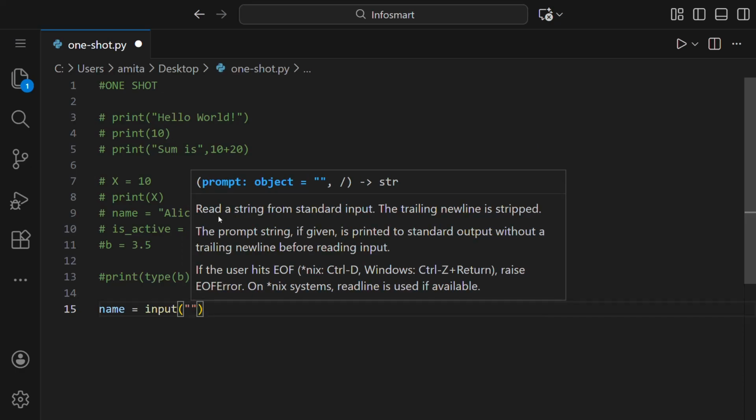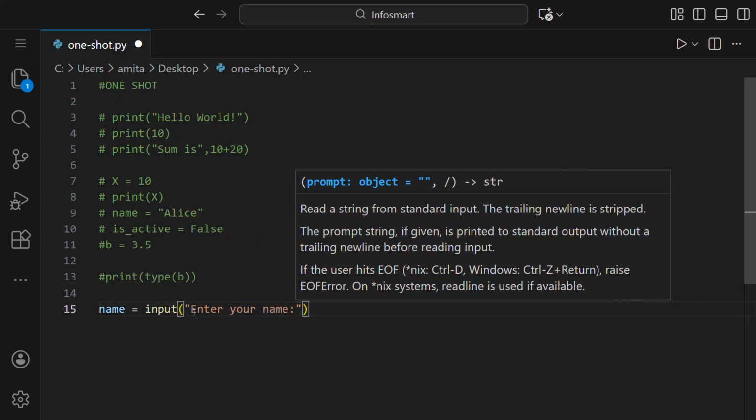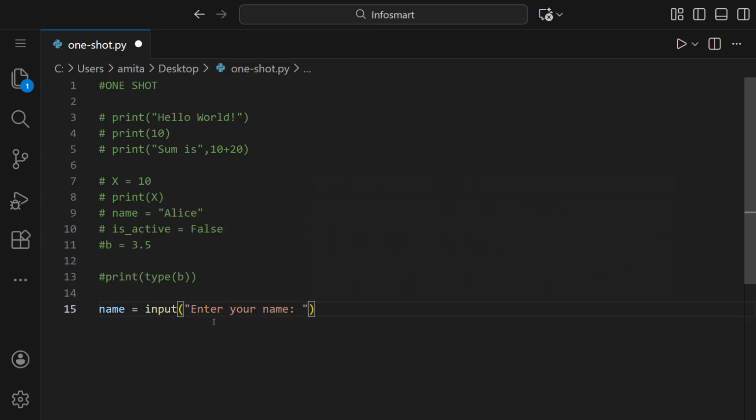As you can see here also, it's written object is equal to and double quotes like this. So here we'll write enter your name. The prompt written inside these double quotes is visible to the user. And we take input from the user and that input is stored in this variable named name.